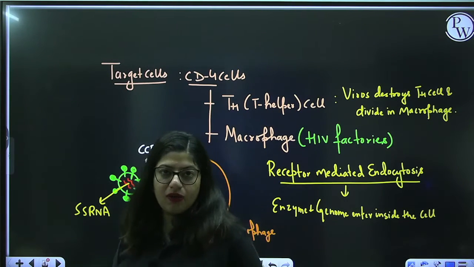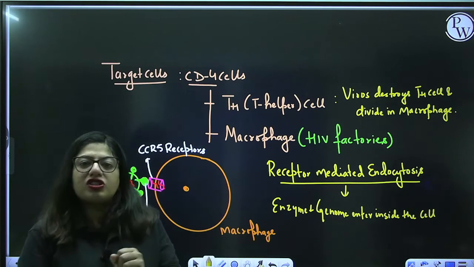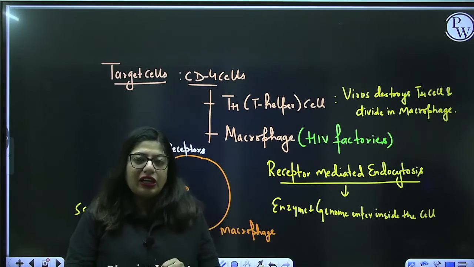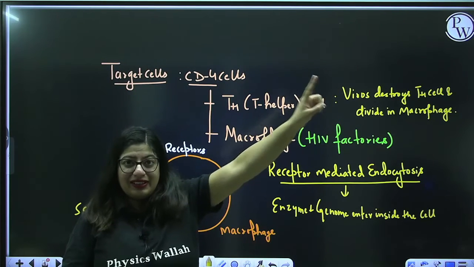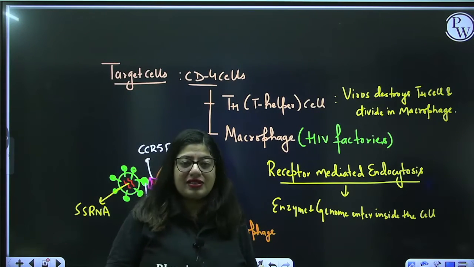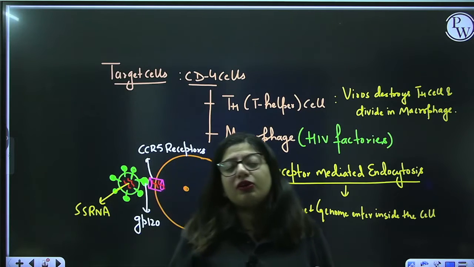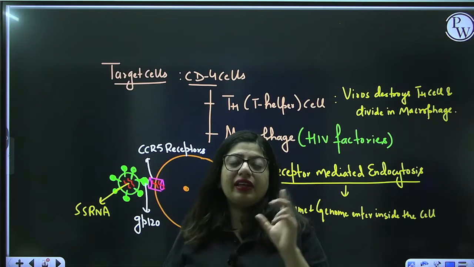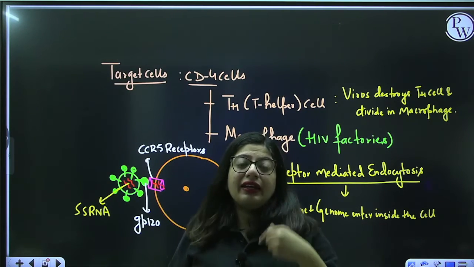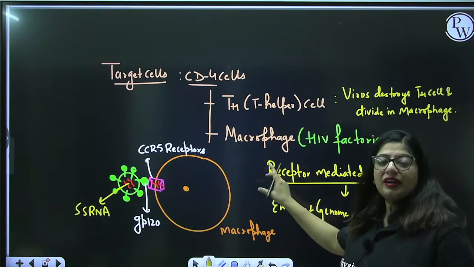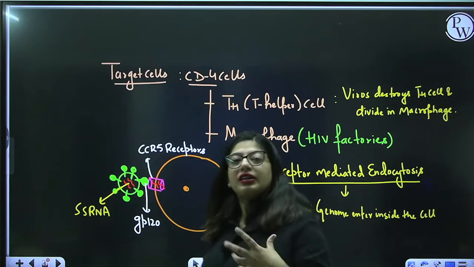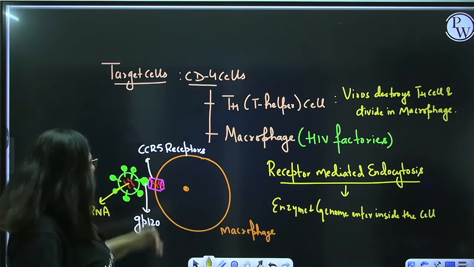Fine, simple, no? You must have heard of the lysogenic and lytic cycles of viruses. If you don't remember, go back to your 11th class book. There is a cycle of how viruses divide. Viruses divide by two cycles. In the lysogenic cycle, they never break the host cell. In the lytic cycle, they break the cell. So, the lytic cycle occurs in T helper cells and the lysogenic cycle occurs in macrophages. Okay, so let's move back to the story.